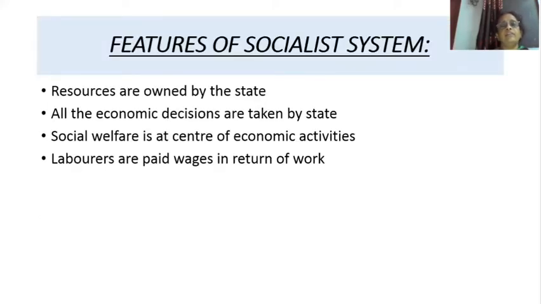Then what are the features of a socialist system? First one is that resources are owned by the state. We have seen all the factors of production, land, labor, capital, entrepreneurs, are all owned by the state, under the control of the state. Second one is that all the economic decisions, what to produce, how much to produce, are decided by the state. Then what is the center of all the economic activity? Social welfare. That means the welfare, the good of the people living in the society.